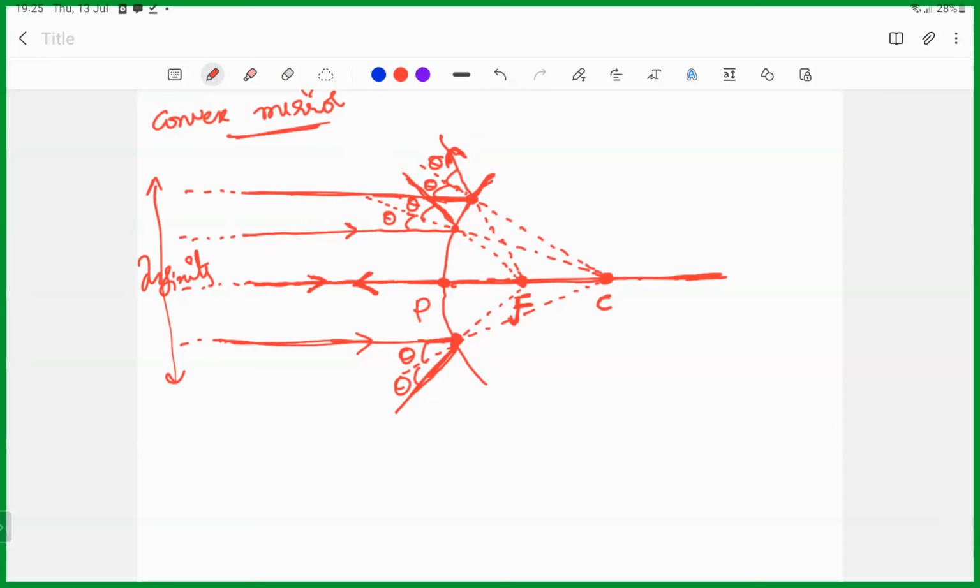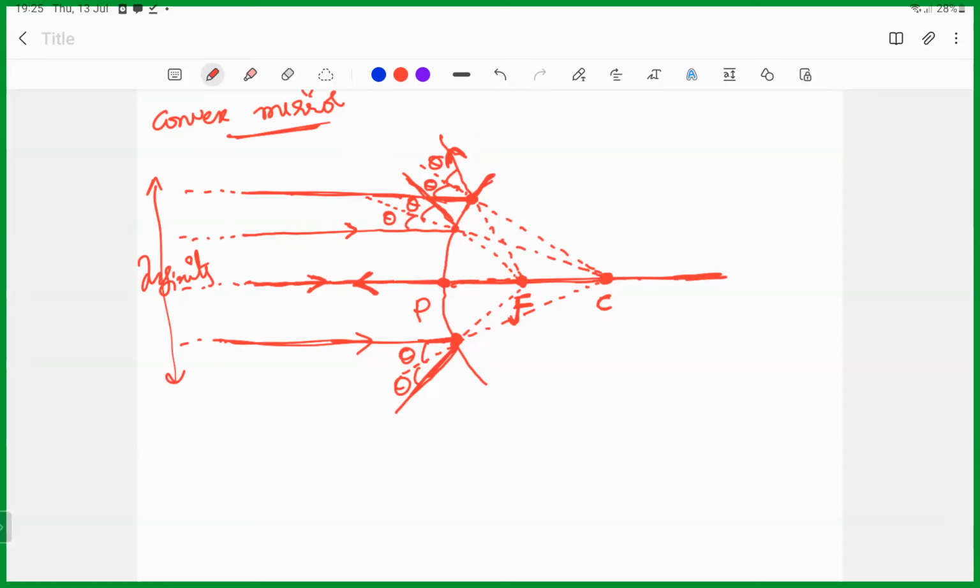A number of rays parallel to the principal axis are falling on a concave mirror. Observe the reflected rays. They are all meeting or intersecting at a point on the principal axis of the mirror. This point is called the principal focus of the concave mirror. How are rays parallel to the principal axis reflected by a convex mirror? The reflected rays appear to come from a point on the principal axis.